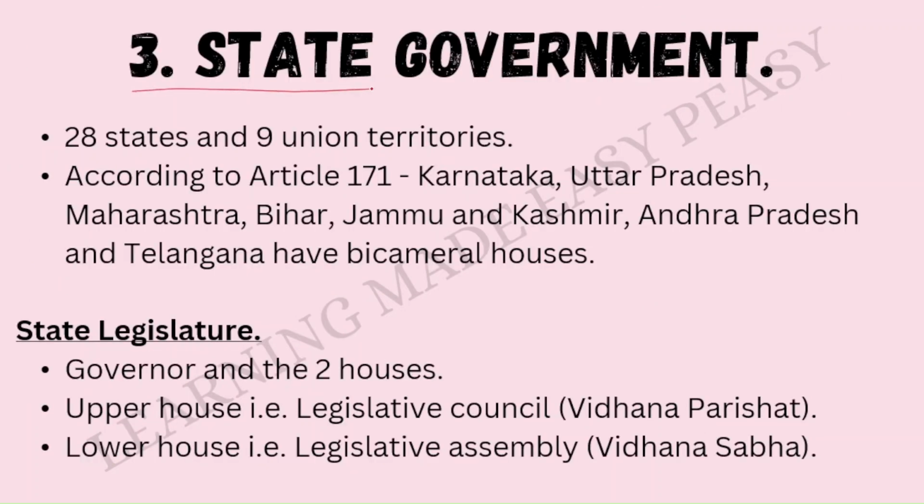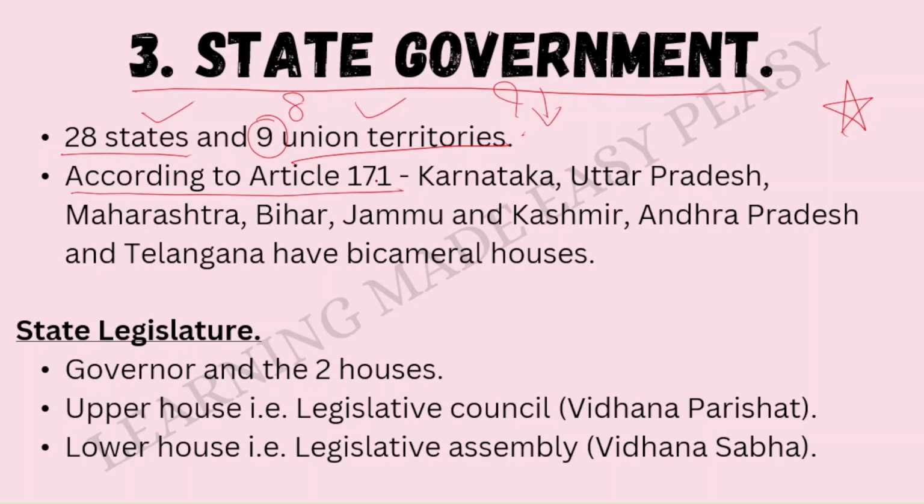The third and final lesson in this textbook is the state government, which is very important in itself. The previous lesson that we have done was the union government. So this lesson is quite similar to that previous lesson. So please pay attention. The first thing that you need to understand is we have 28 states, and this is wrong information that has been given in your textbook, and 8 union territories at present in India. So we have 28 states and 8 union territories. Which are those union territories? Please comment below. Let me see how much knowledge you have on this.